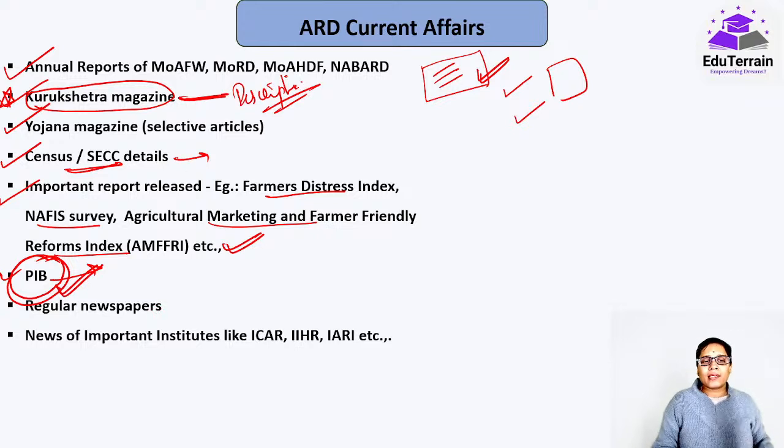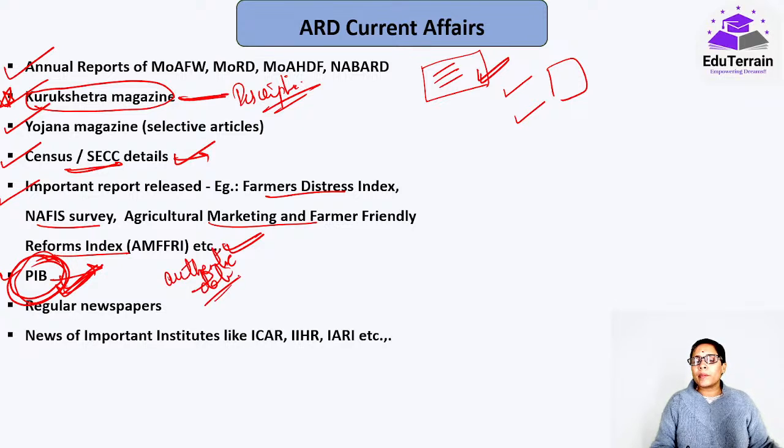For all gazettes, for example if the census has come, they have to highlight the census details in PIB only. So even if somehow you are not able to do anything else, might be you're working or anything, but still you want to keep yourself updated, please go through PIB on a daily basis. Right now a lot of content is being released, lots and lots of facts and figures on PIB. Very important and very easily available, and the most important of all, authentic data.